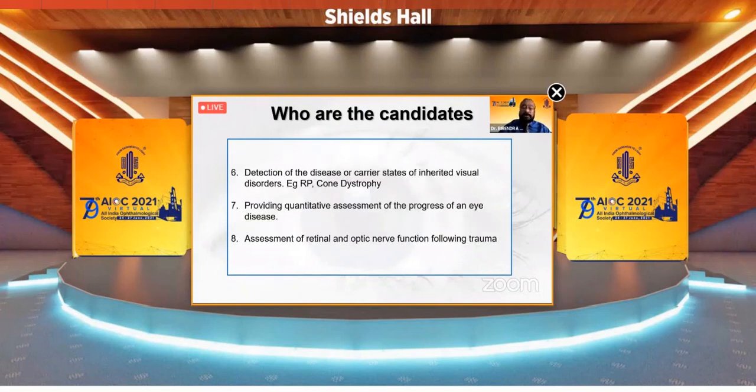It also detects the disease in the carrier states of their parents or siblings. It also provides a quantitative assessment of the progression of an eye disease if you're treating them, and assessment of retinal and optic nerve function following trauma.